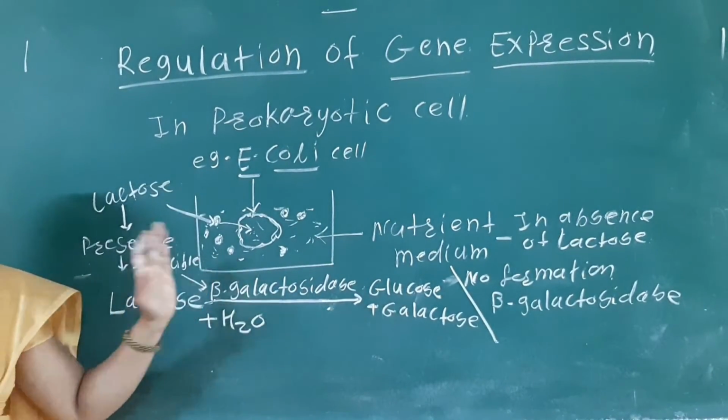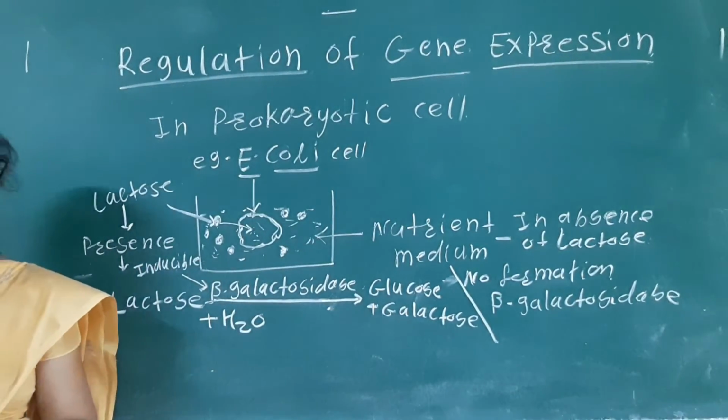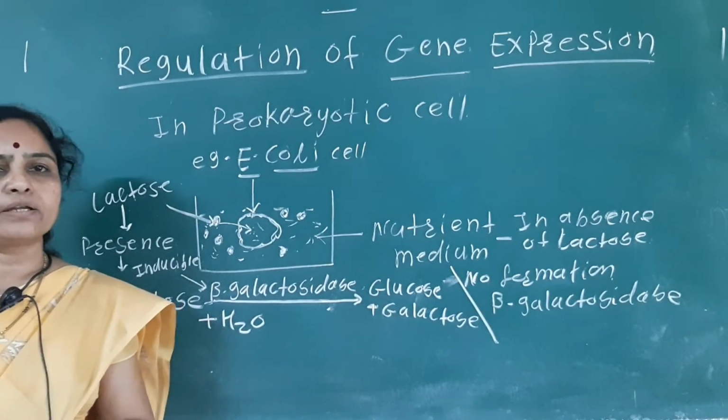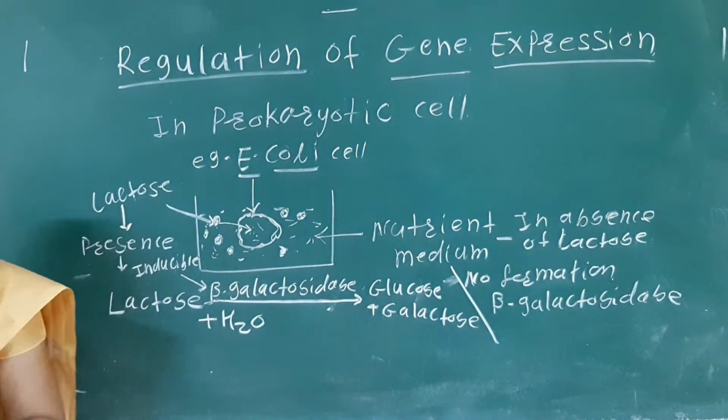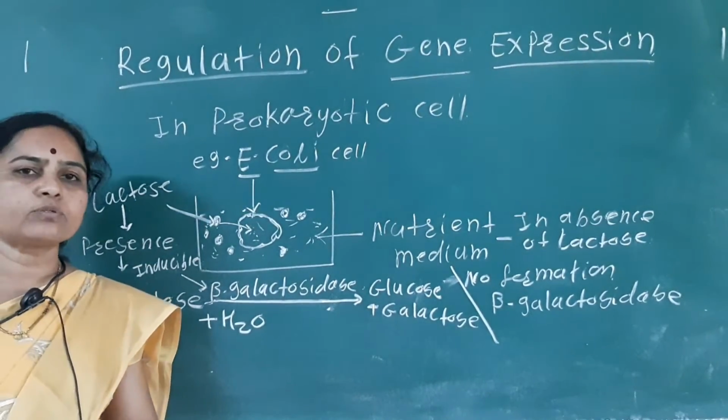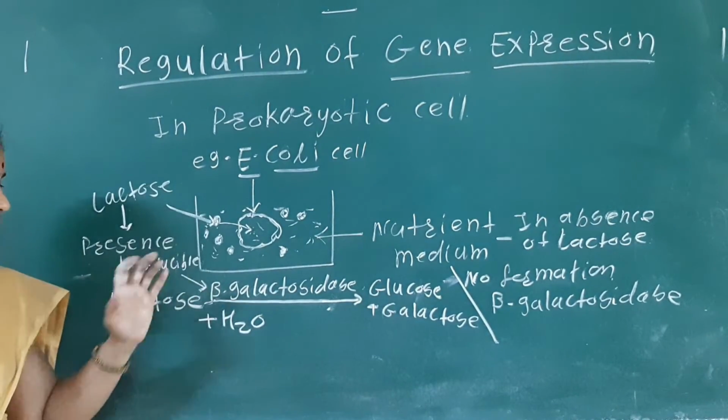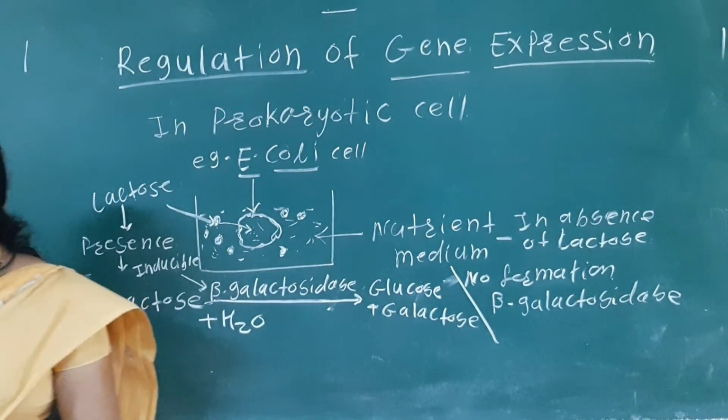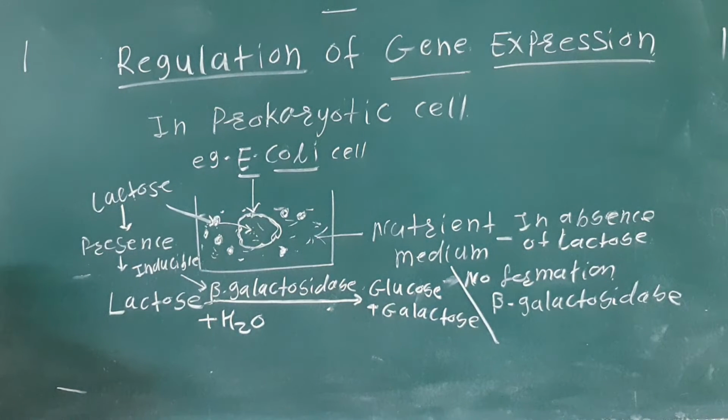So this enzyme is the inducible enzyme. What is the beta galactosidase enzyme called? Inducible enzyme. So next, it is mainly synthesized by the bacteria due to the presence of inducer.